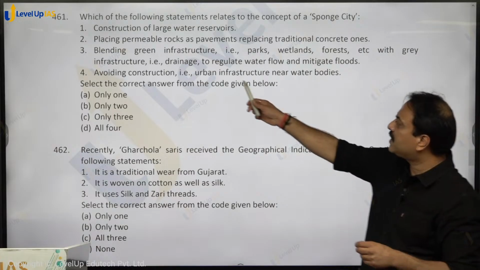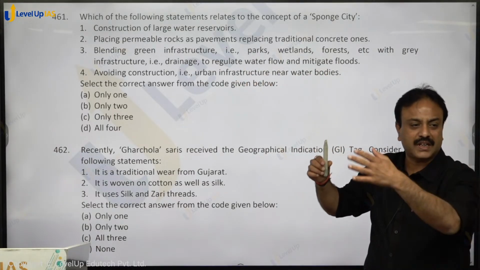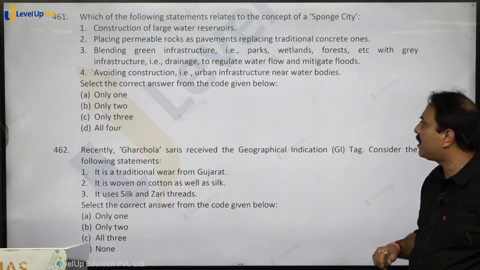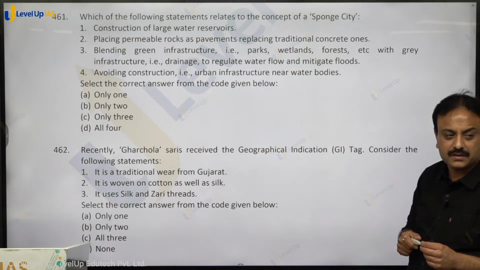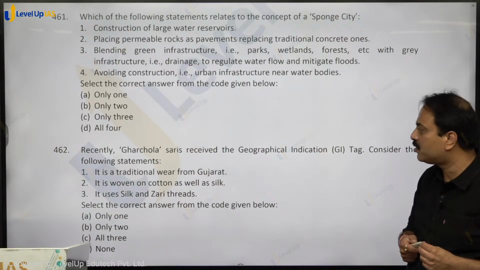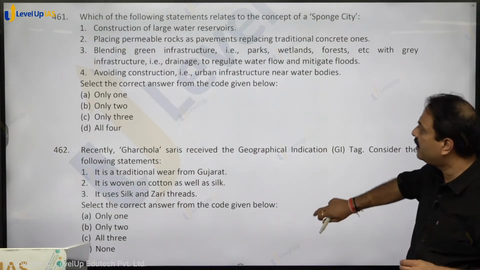Right? Green infrastructure हम इनको बोलते हैं, grey infrastructure which we use on daily life, roads हैं ये सब grey infrastructure. Avoiding construction, that is urban infrastructure near water bodies. Right? So all four will be there. That is the concept of spongicity. So all four, option D, D for dog is the correct answer. Right?